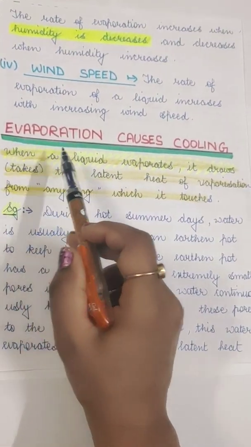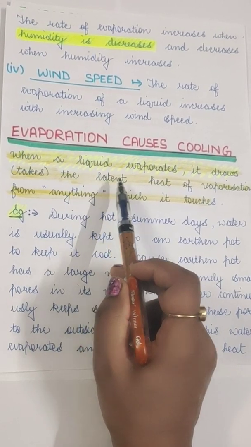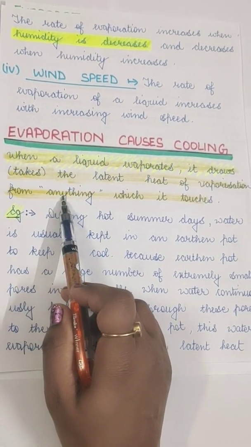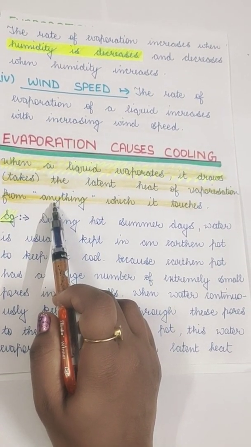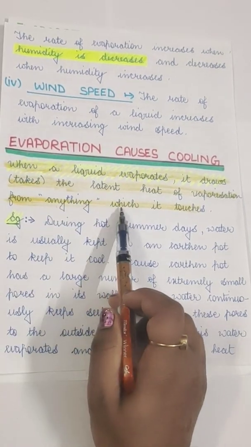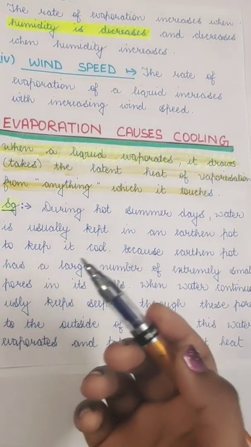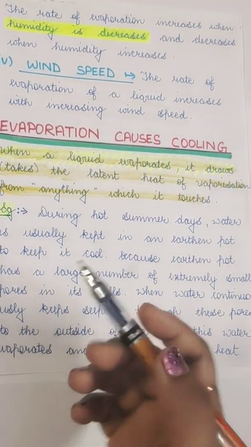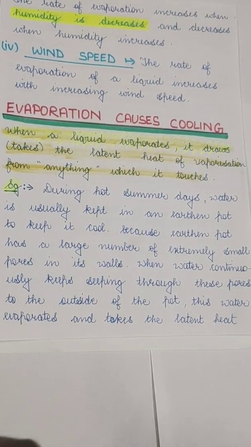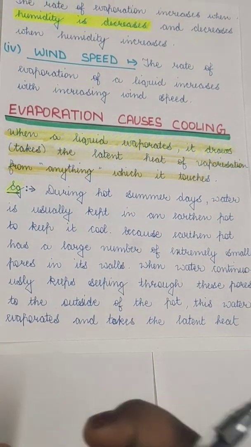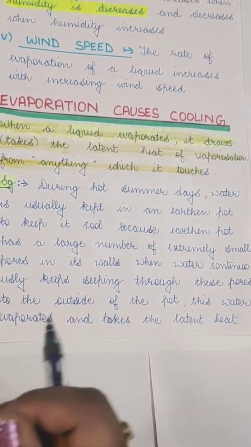So that is, when a liquid evaporates, it draws or takes the heat, or the latent heat of vaporization, from anything, either from the environment or from any body or any surface which it touches. Because it is taking the heat from that thing, obviously it will decrease the temperature. The example I've written here is, during hot summer days, water is usually kept in an earthen pot to keep it cool.